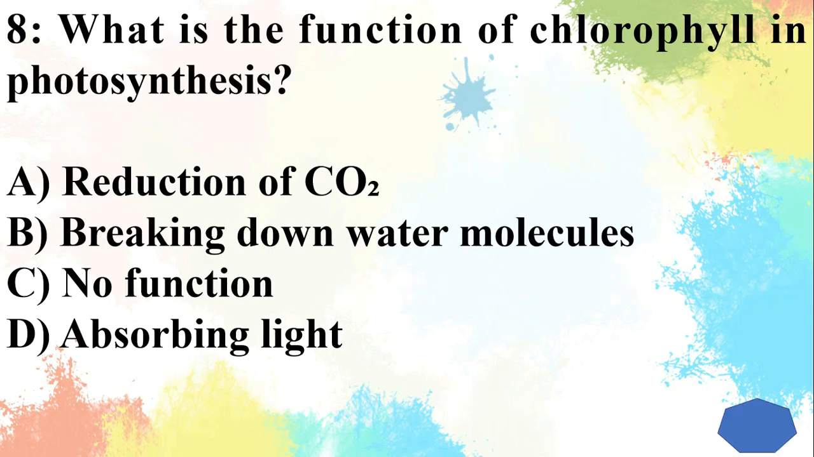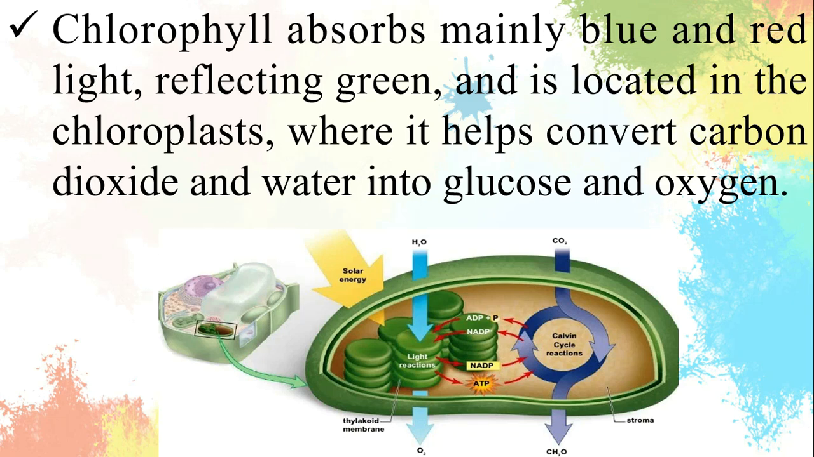Question 8. What is the function of chlorophyll in photosynthesis? Answer is absorbing light. Chlorophyll absorbs mainly blue and red light, reflecting green, and is located in the chloroplasts, where it helps convert carbon dioxide and water into glucose and oxygen.